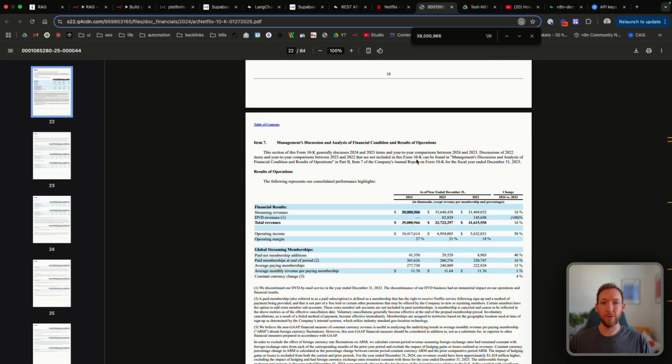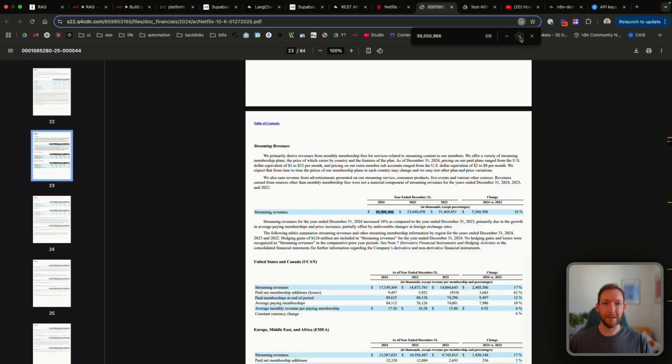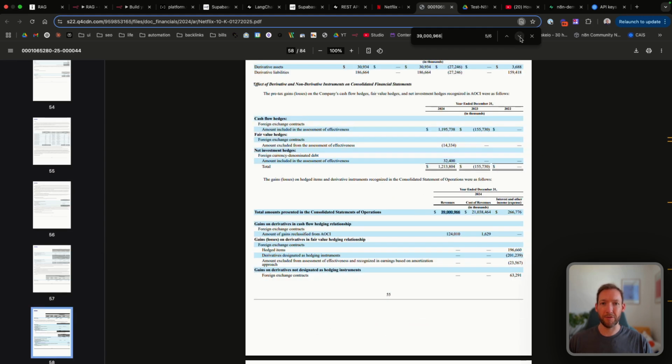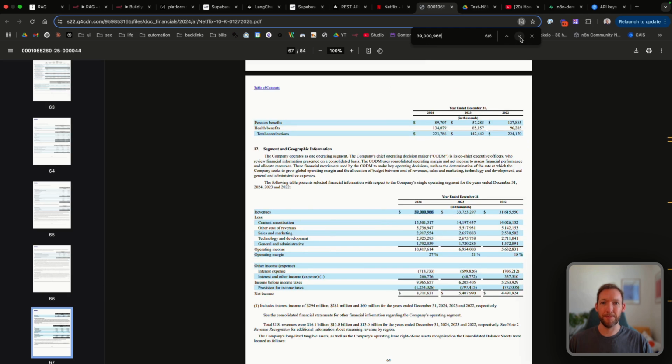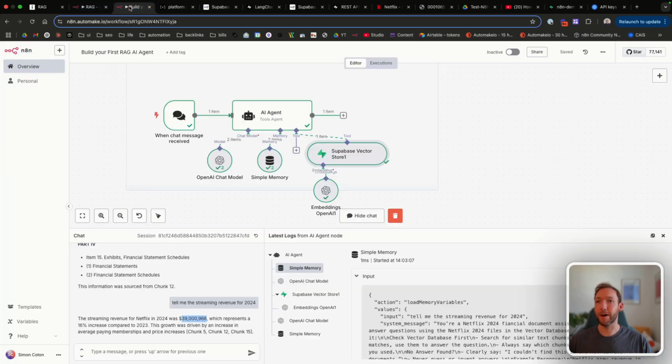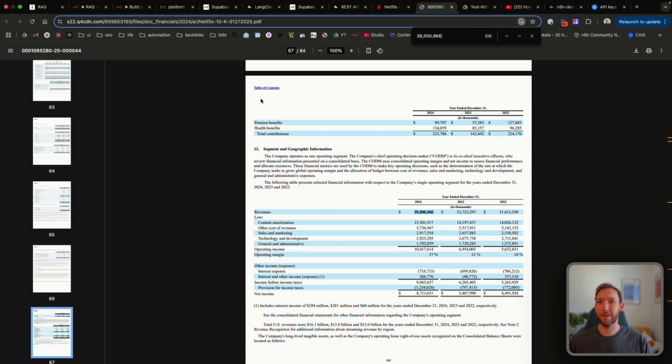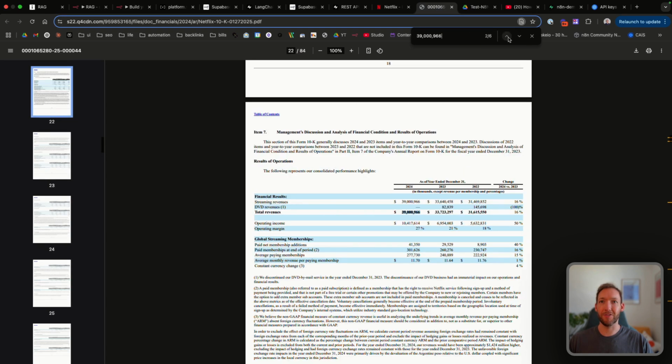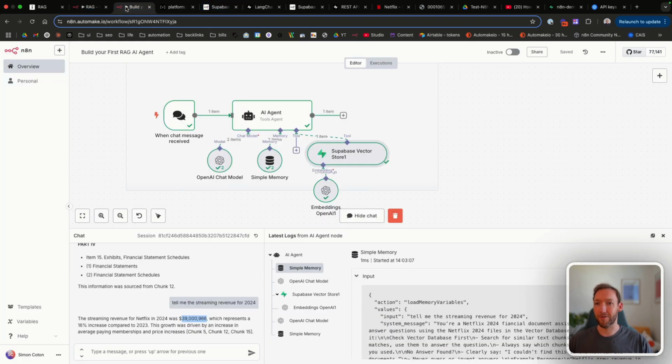And there's 6 results that we can see that have that number. And you can see streaming revenues was 39, increases 16%. So that's exactly right. It's pulled the specific information. And again, there's just several sources that back that up. So that's great. It's performed really well there, pulling specific information from that 84-page document. And you can see that's like 67 pages in, and the first instance is 22 pages in. So it performed really quickly. And that's because everything's stored as a vector.